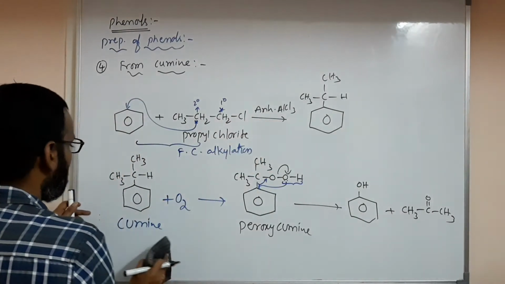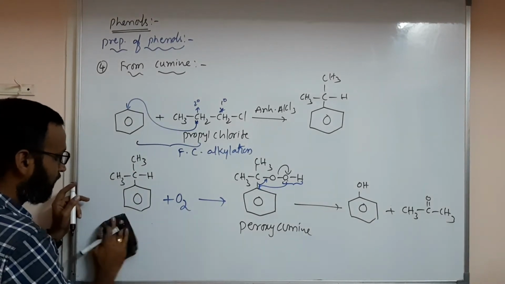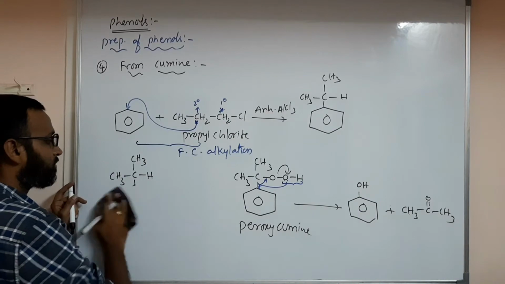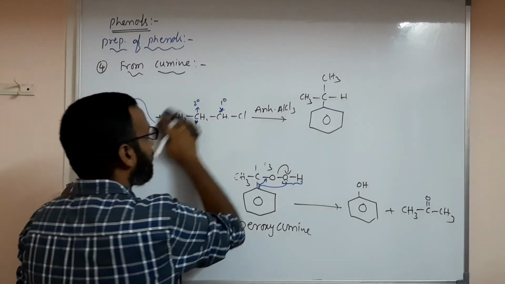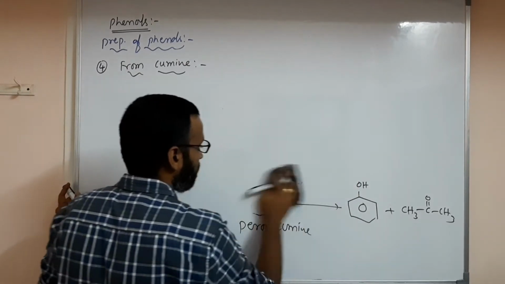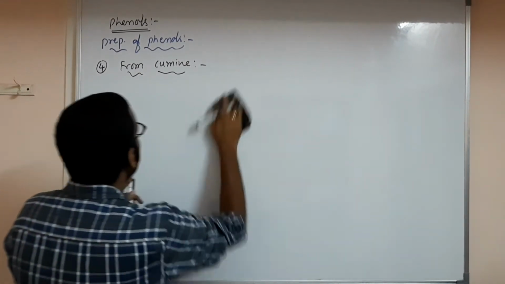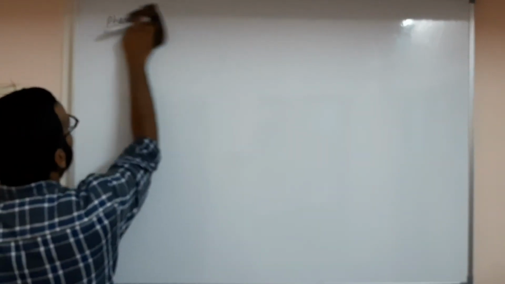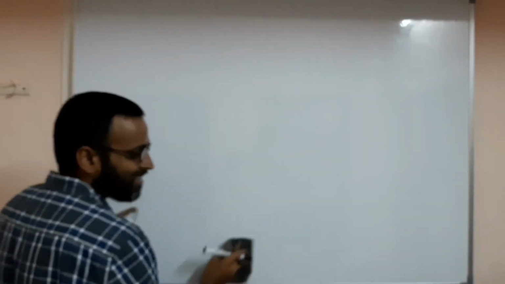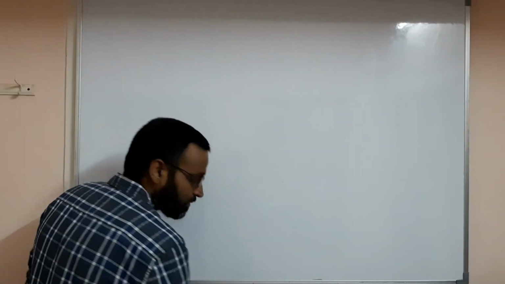Okay. So these are the preparations of phenols. So what is cumene? I said how peroxycumene forms, and how peroxycumene turns to phenol, and along with phenol what you get: acetone. Because byproducts also can be asked. There is a chance of questions based on byproducts sometimes.